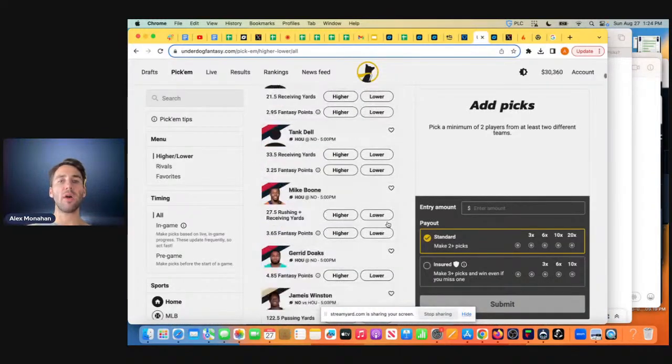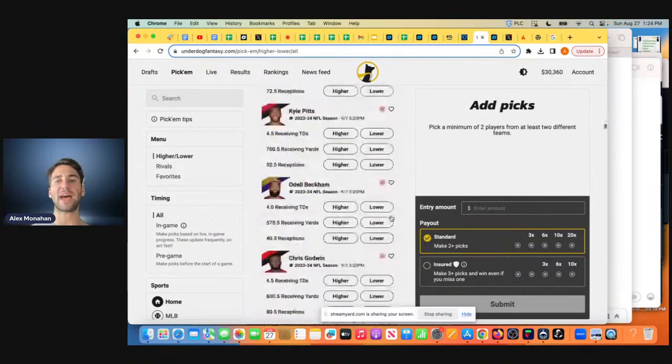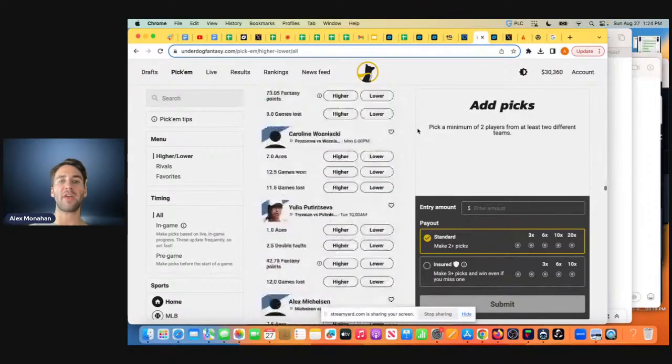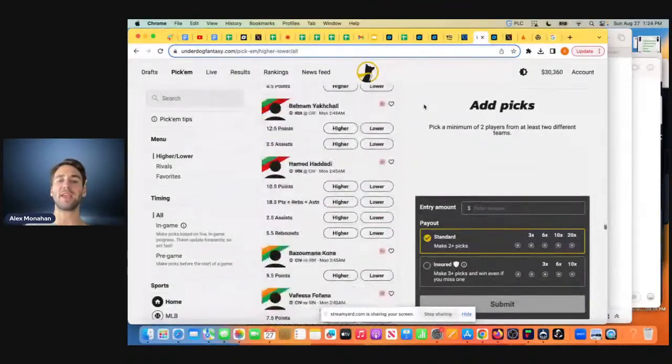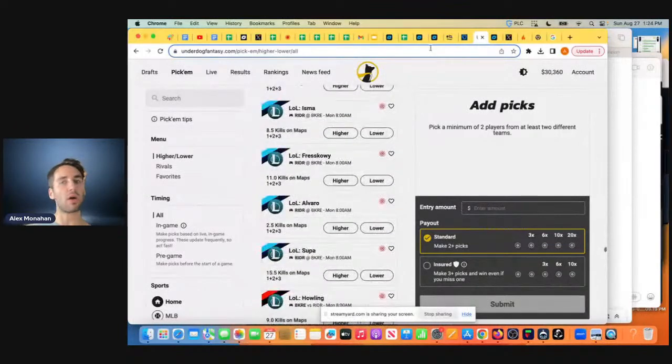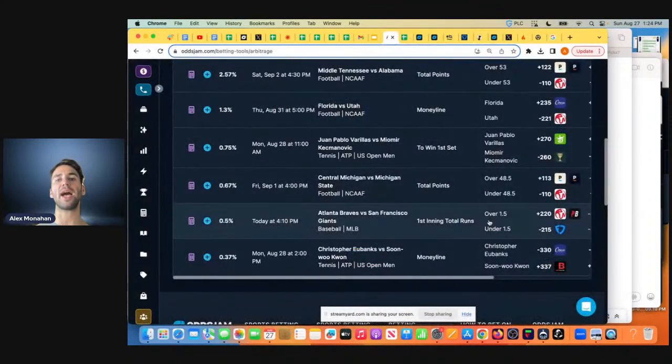And then also, all of these sports books have tens of thousands of lines, right? This is just one sports book, Underdog Fantasy. And you can see they have thousands and thousands of different things you can bet on. So all these sports books have tons of different lines. They're trying to manage tons of lines, and they can't always keep their lines in check.